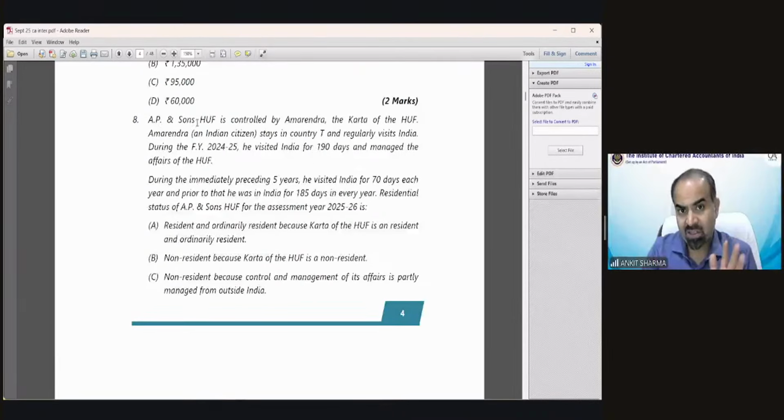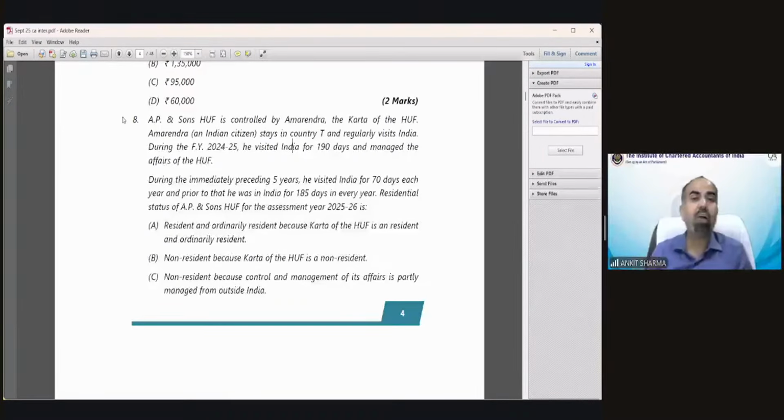It is an AP and Sons HUF, controlled by Amarindra, the Karta of the HUF. Amarindra, an Indian citizen, stays in country T and regularly visits India. During the financial year 24-25, he visited India for 190 days and managed the affairs of the HUF. So why did he come to India?